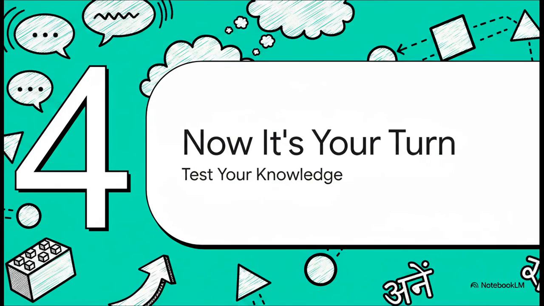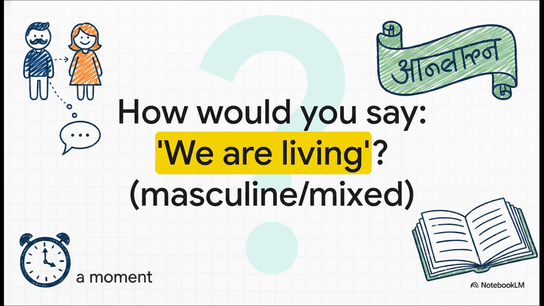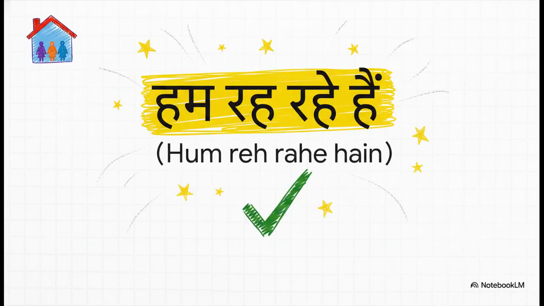You've listened, you've repeated. Now it's time for a little challenge to test what you've picked up. It's your turn to build a sentence all on your own. Okay, here we go. How would you say we are living in Hindi? And let's assume we is a masculine or a mixed group. Think about the pronoun for we, and then think about that correct ending. I'll give you a second. Did you get it? The answer is hum reh rahe hain. Hum for we, and reh rahe hain for a masculine or mixed group. If you got that right, fantastic work. You're really starting to get this.